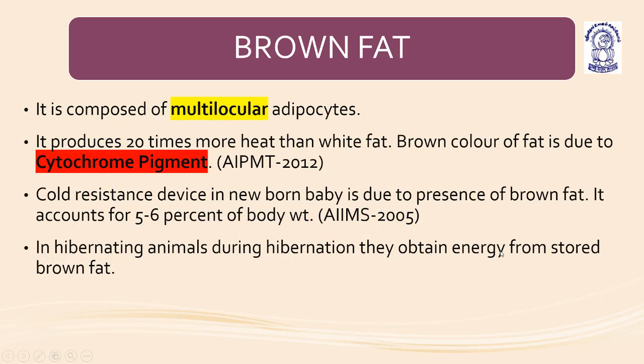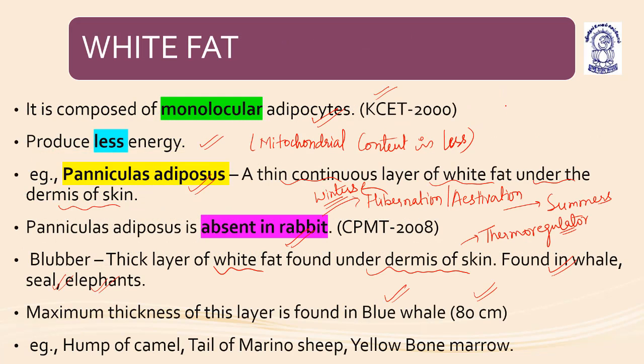Now coming to the next, brown fat. Brown fat has multiple locules in the adipocytes. It produces 20 times more heat than white fat. The reason is that in brown fat there is the presence of uncoupling protein 1, UCP1, and in white fat there is the presence of leptin.